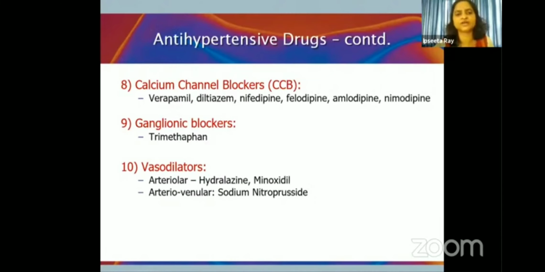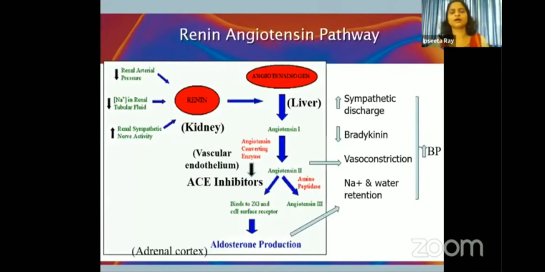Then under calcium channel blockers, we have verapamil, nifedipine, amlodipine. Conventionally, ganglionic blockers were used. The use has declined, but drugs like trimethaphan were earlier used. Then vasodilators, if they mainly act on the arteries, they reduce the afterload like hydralazine, minoxidil, or they could dilate both arteries and the veins like sodium nitroprusside. Now under this, we should all be very familiar with the important first line drug for hypertension, that is ACE inhibitors. So a quick recap, angiotensinogen pathway.